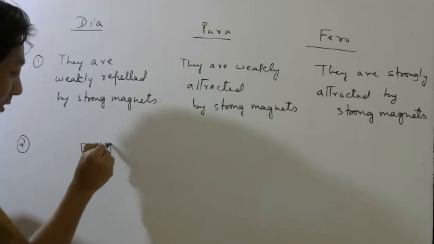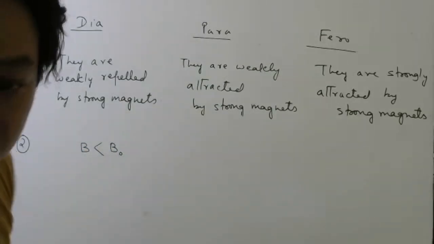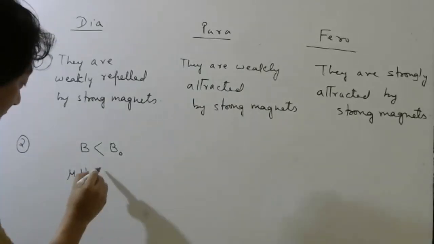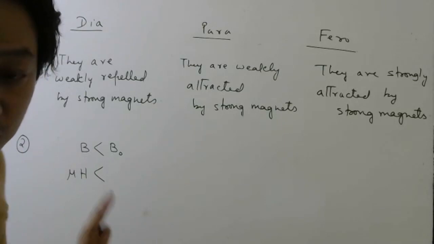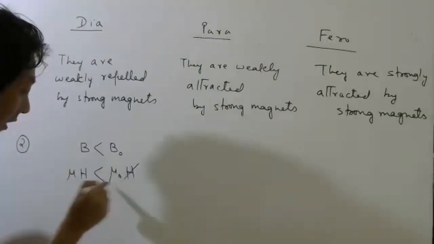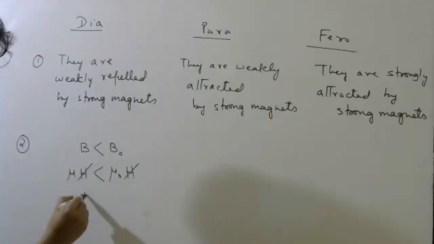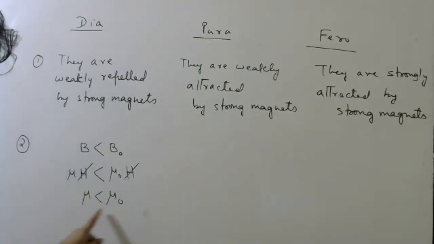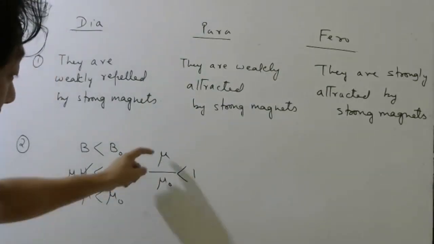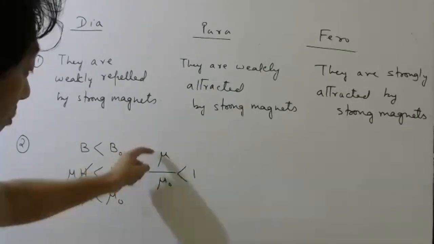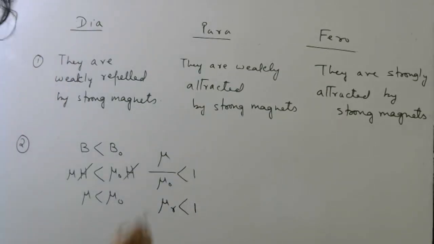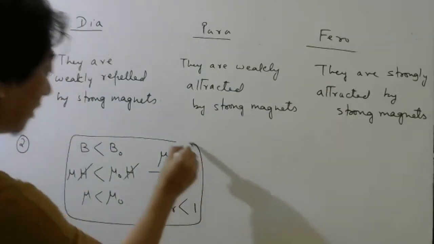B is less than B naught, I told. Remember or not? Now, how can I write B? Mu into H, less than B naught. Don't write this, but if you want to write separately, B naught can be written as mu naught into H. H cancels. So mu is less than mu naught. If I bring mu naught to this side, mu by mu naught is less than 1. What is mu by mu naught? Mu R is less than 1. Okay, so this is true for diamagnetic material.